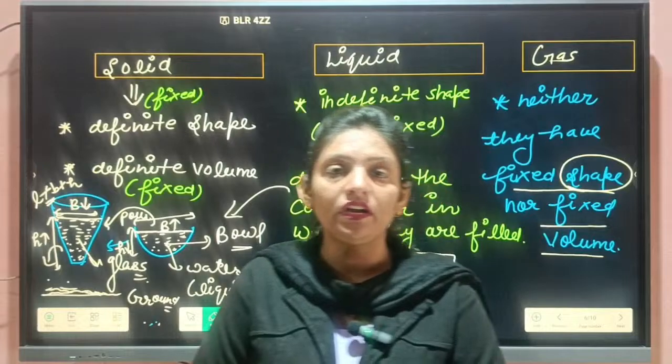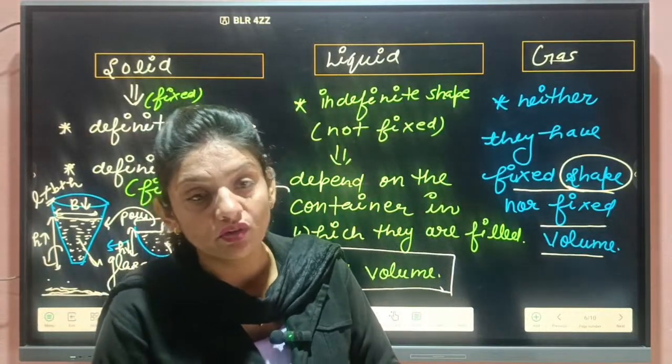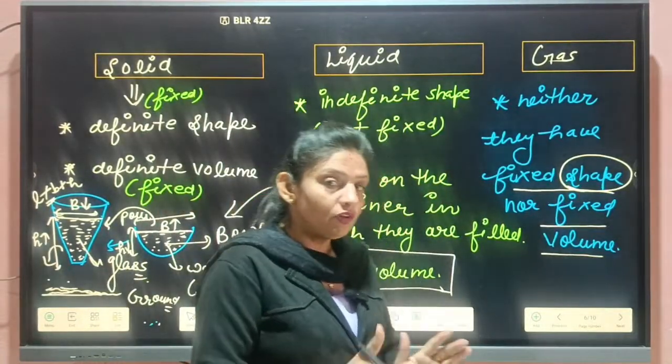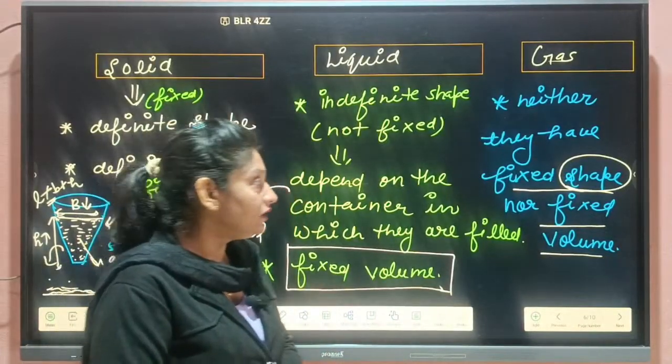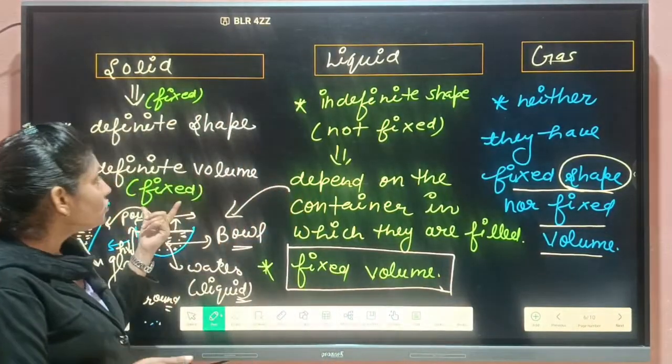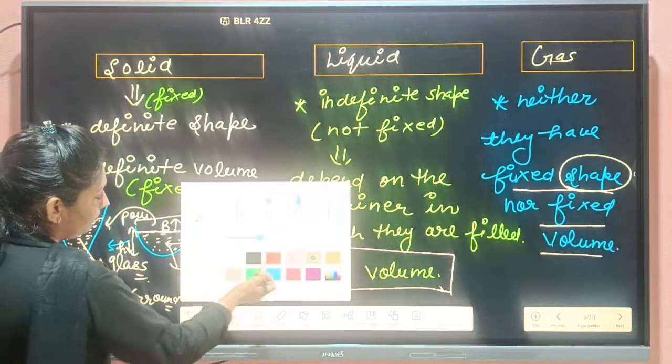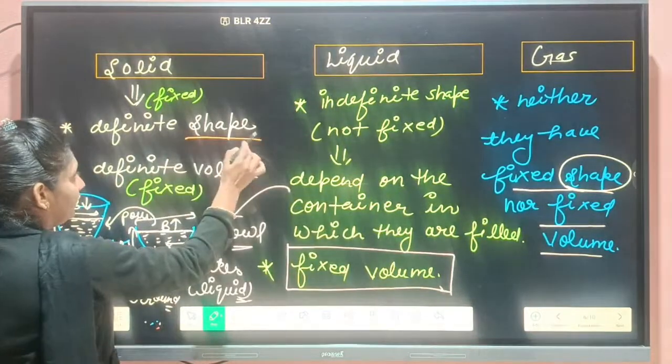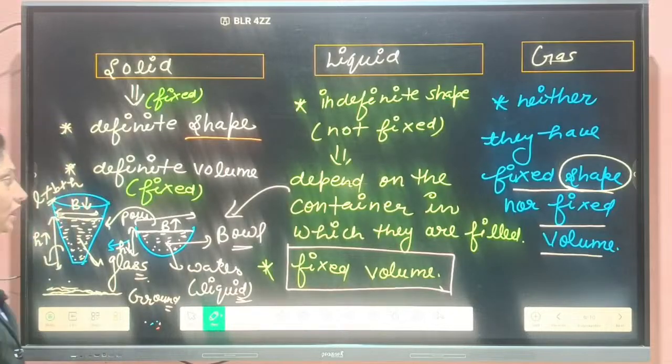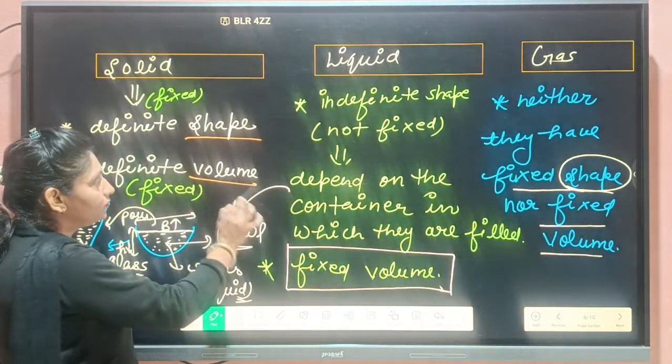Students, today we will discuss the physical properties of solid, liquid and gas. One property we have already discussed. Solids have definite shape, definite volume.